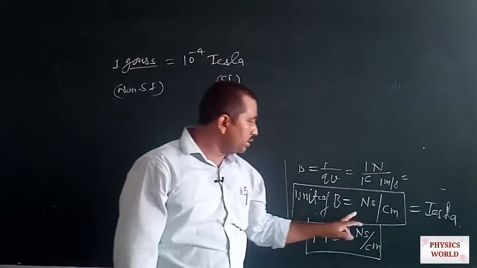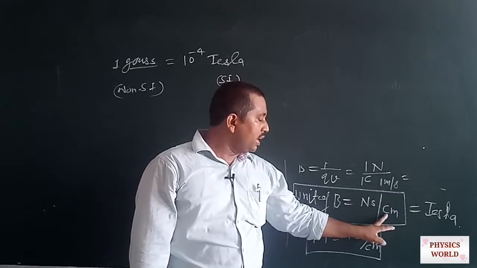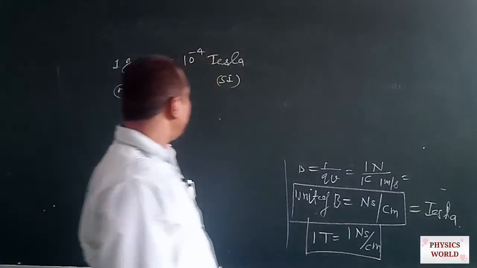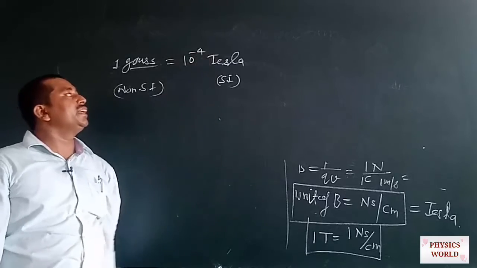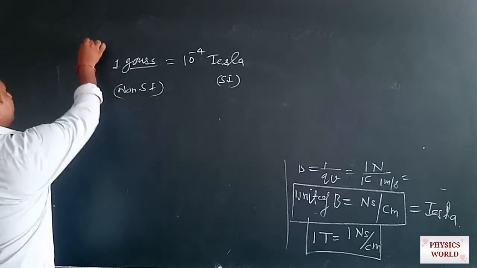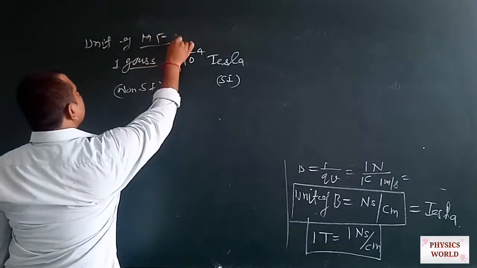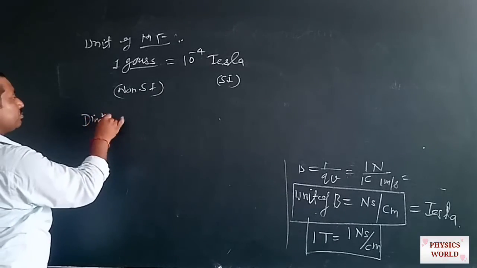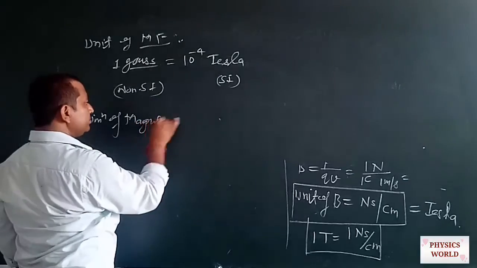If we put Newton as dyne, second as second, coulomb as stat coulomb, and meter as centimeter, then we get the value of the Gauss: 1 Gauss is equal to 10 to the power minus 4 Tesla. So this is the unit of the magnetic field. Now what is the dimension of the magnetic field?